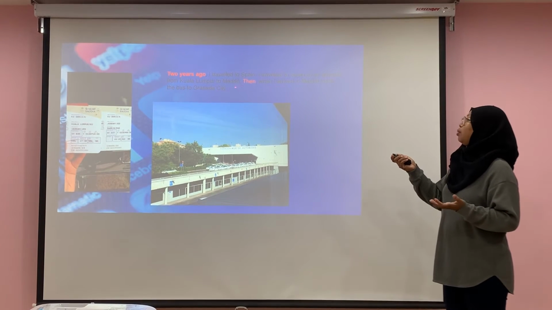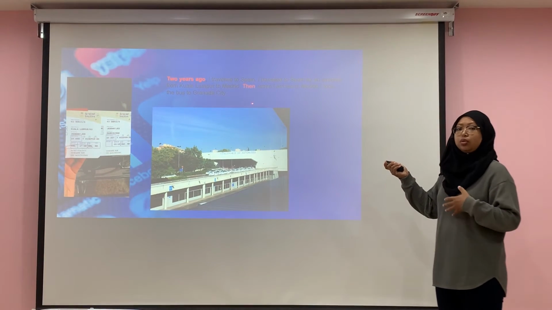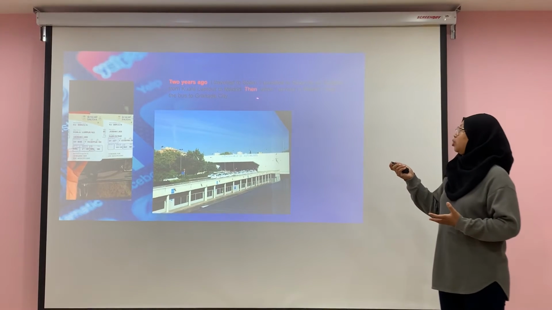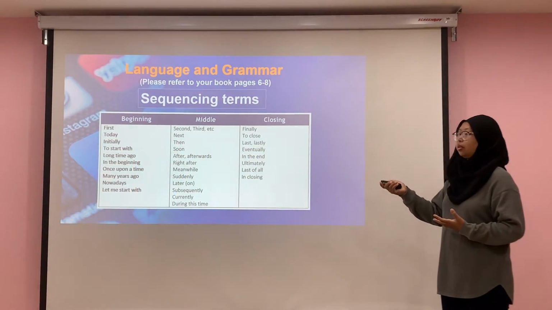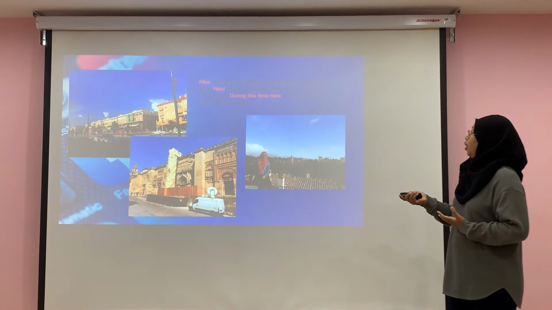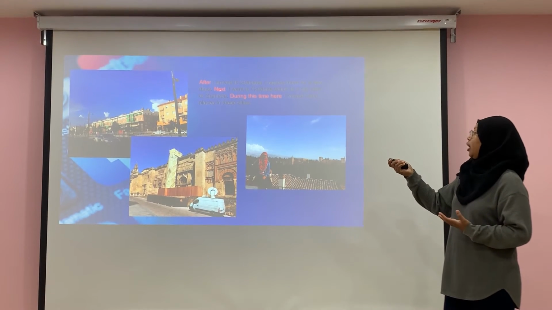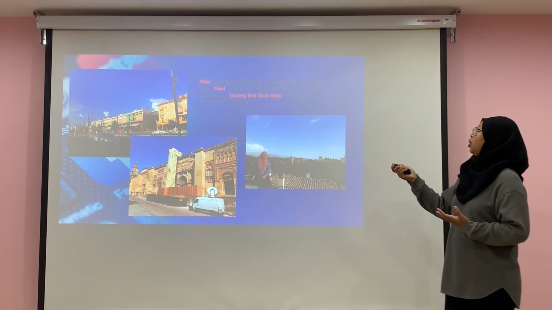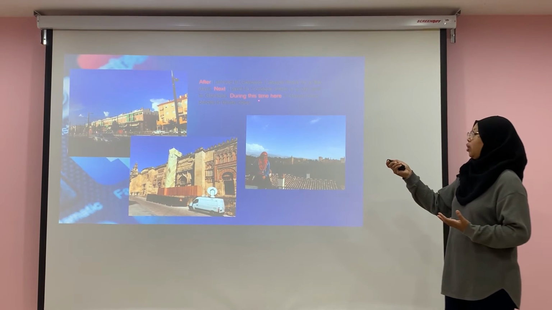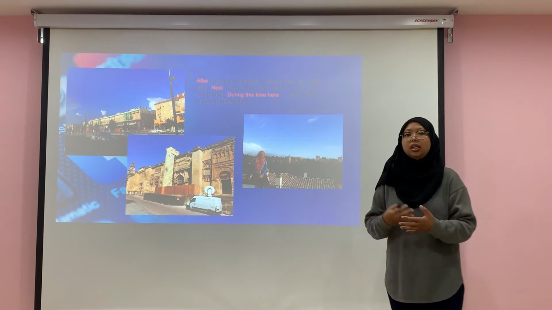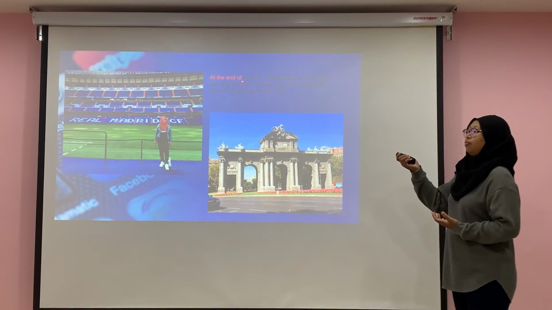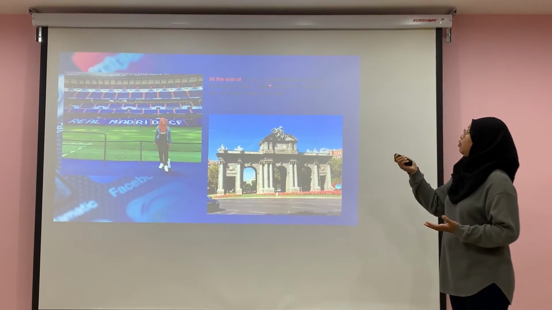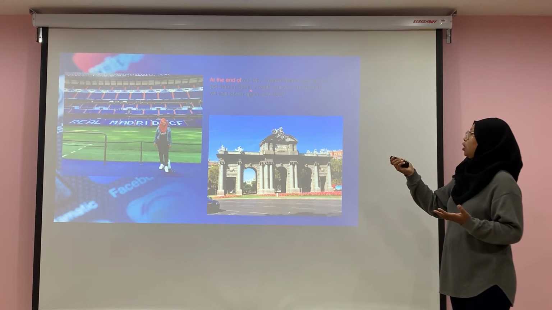Then, when I move on to the next sentence, I want to tell more of the story, I can use the word "then," just like the sequence. Then, middle. After, next, during this time, you can use all these sequencing words to describe the events. And finally, at the end of my trip, I visited Madrid City and so on and so forth.